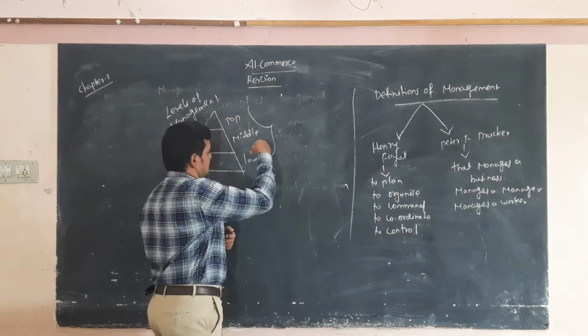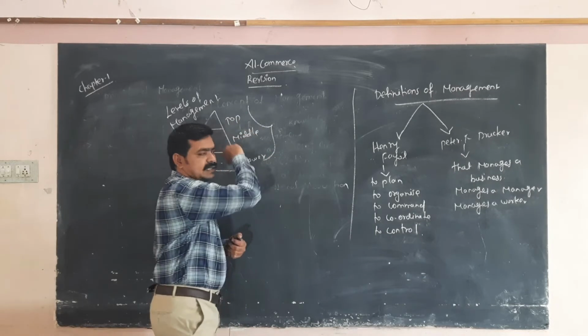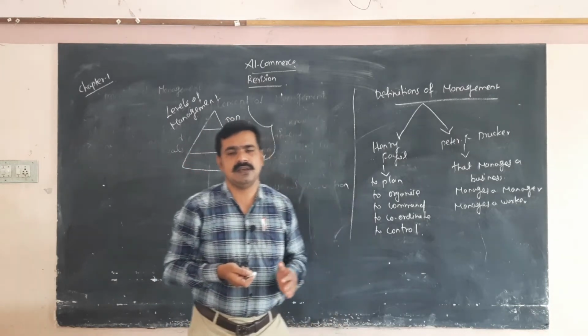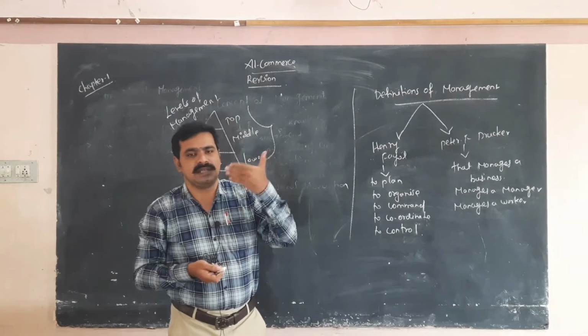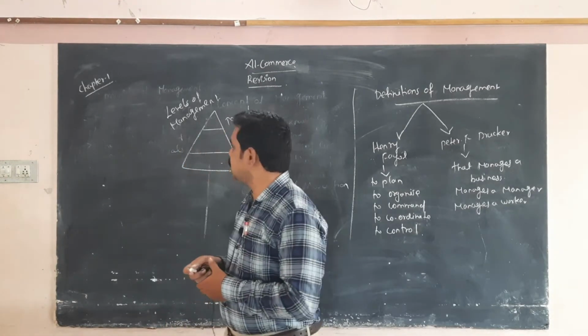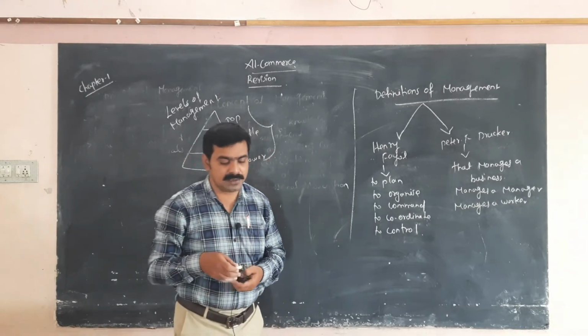If there is a good relationship between the lower and top level, then only the organization will go into success. So the organization will attain its objectives. This is a very important thing, the levels of management. Next one,